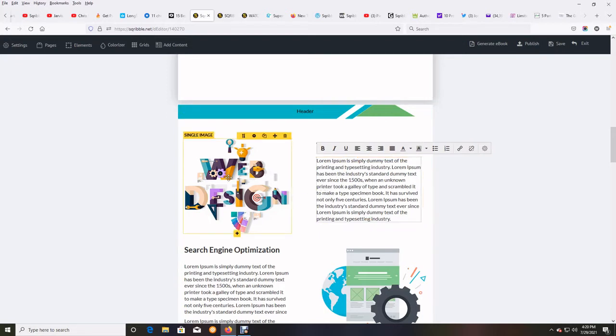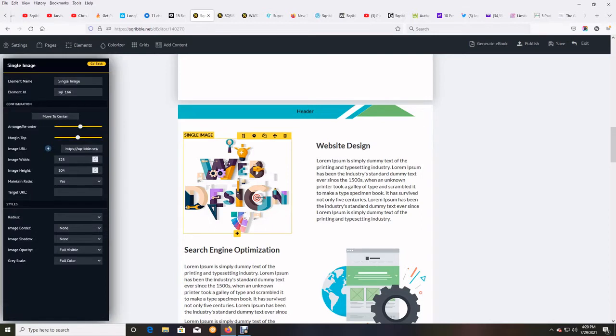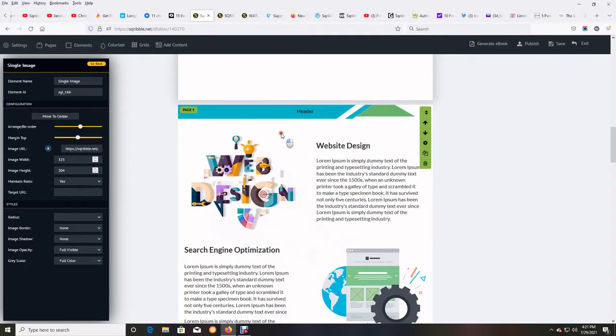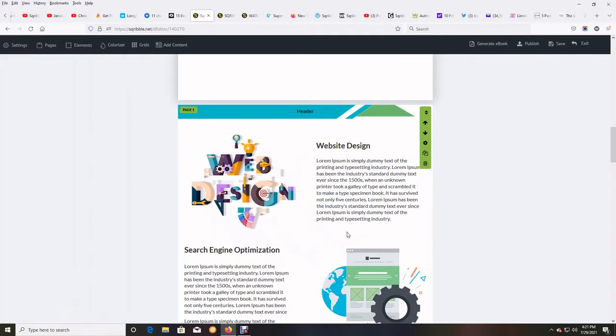Same with images. You can replace images just by clicking on it, and you can put a new image in here. Like right here, here's a plus button. You can see this is already an image right here where this plus sign is, image URL. And then you can change images if you want. You can move these images around, again, by just clicking on that cross symbol and moving it around. And again, if you think you messed it up, just don't save it. Or try moving it back.